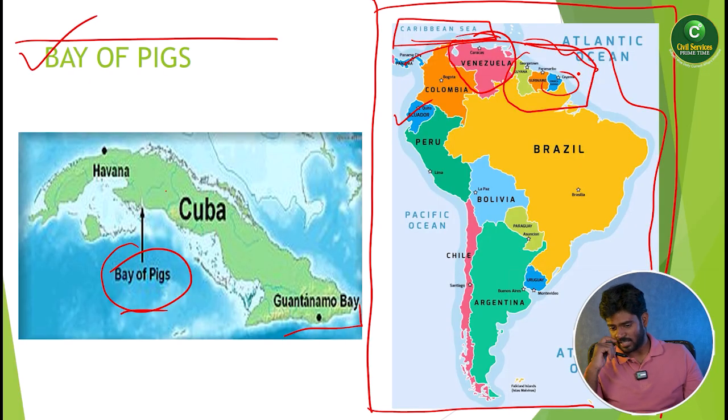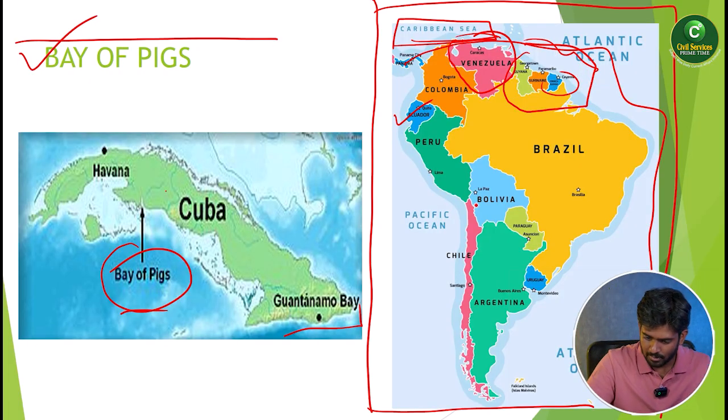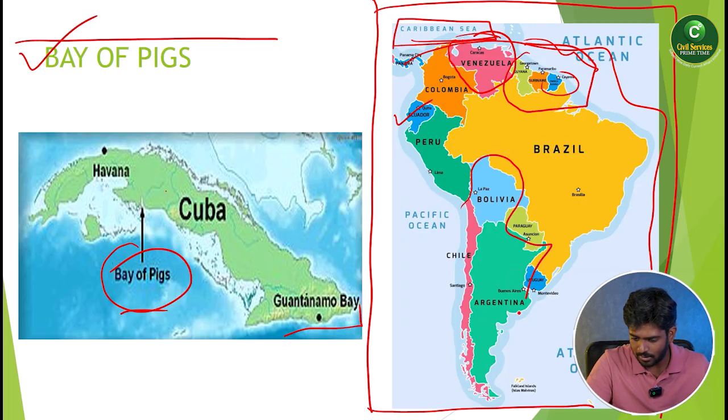At the same time, India started the National Critical Minerals Mission, NCMM. What are critical minerals? Lead, zinc, and different kinds of minerals; 31 critical minerals are there. You can see Bolivia, Chile, and Argentina.